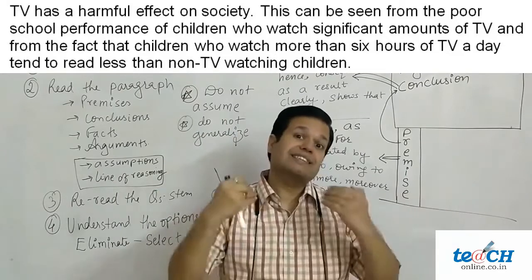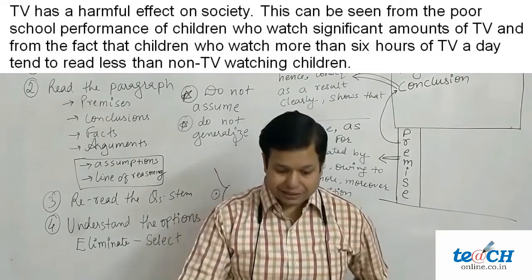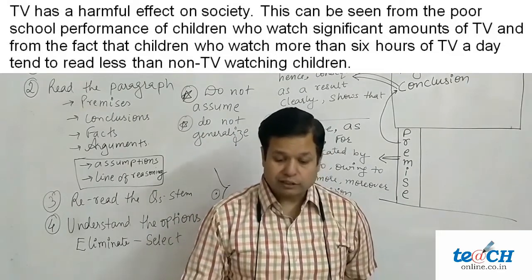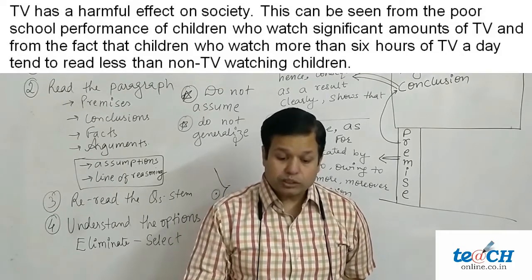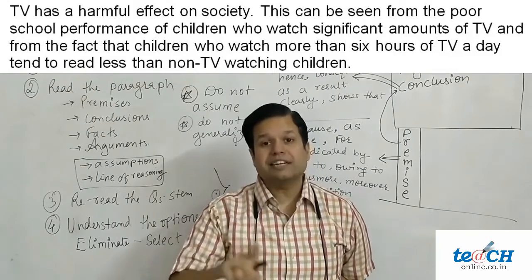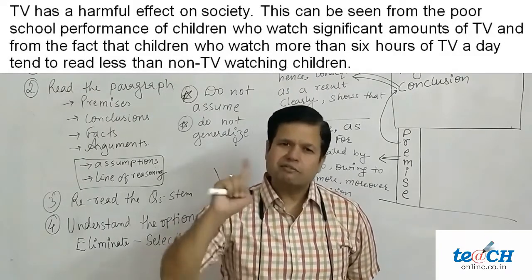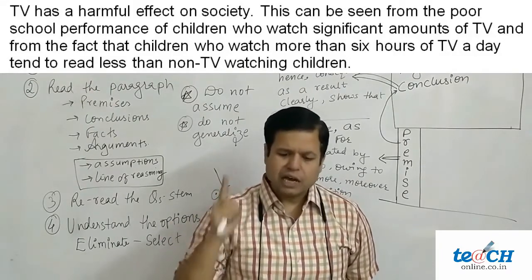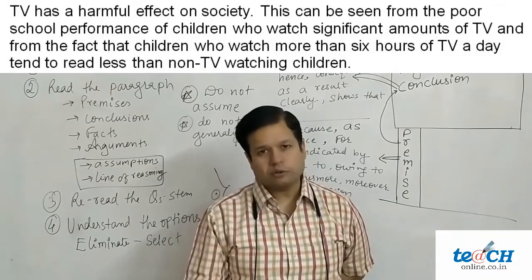The first thing is this, and there is one more premise. The second premise is children who watch more than 6 hours of TV a day tend to read less than non-TV watching children. This is our second premise. What's our conclusion? The first sentence, that is TV has harmful effect, is our conclusion.